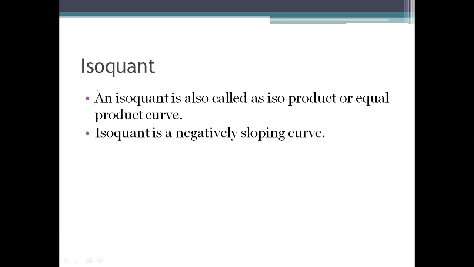Okay, inputs are different in the sense their quantity is different. So what is an isoquant? An isoquant is also called an isoproduct or equal product curve. Since the production is the same, the output is the same, it is called an equal product curve. Now, just like the indifference curve, an isoquant is a negatively sloping curve. Negatively sloping means the slope is downward.